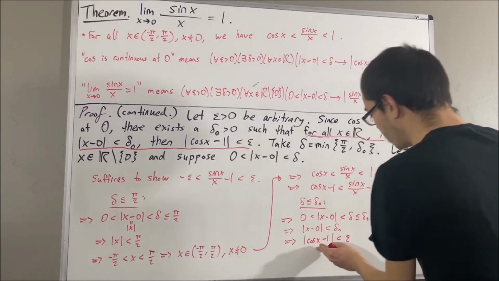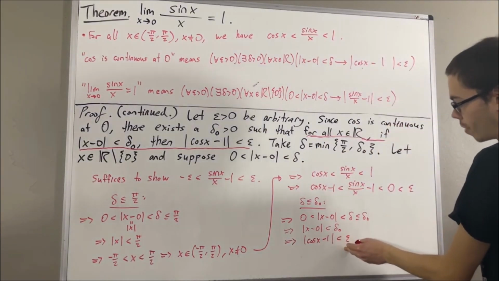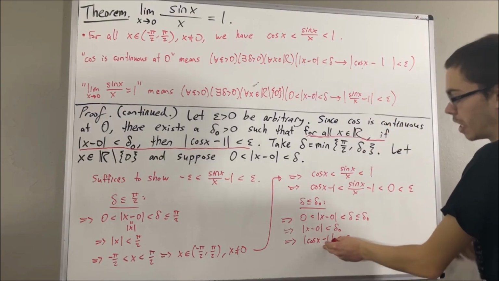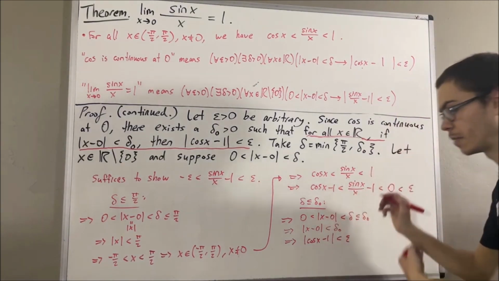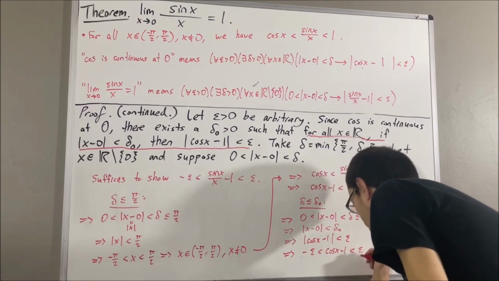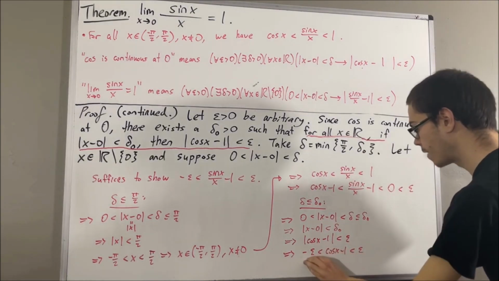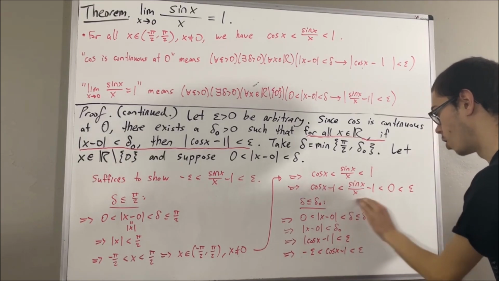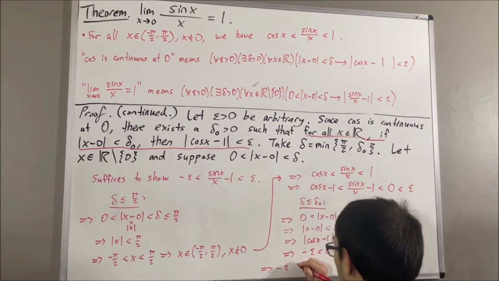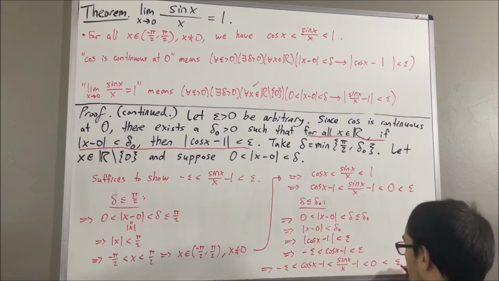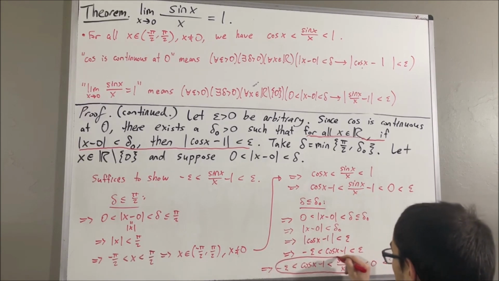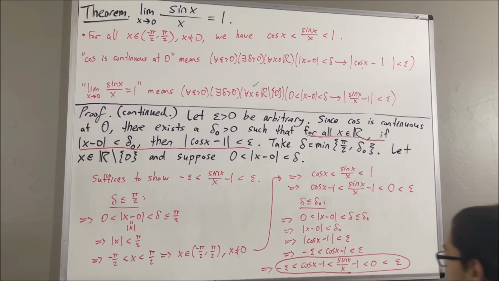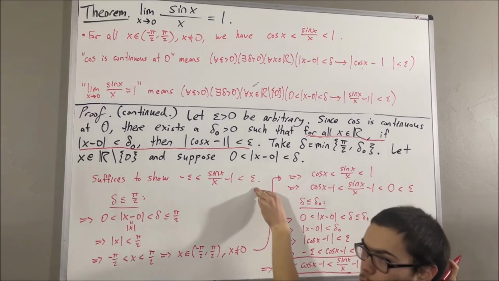So absolute value of cosine x minus 1 is less than epsilon, but that means that cosine x minus 1 lies between negative epsilon and positive epsilon. And because of this, we have that negative epsilon is less than cosine of x minus 1, which is less than all of these guys. And so this is what we're able to arrive at. We have that sine x over x minus 1 lies between negative epsilon and positive epsilon, which is exactly what we wanted to show.